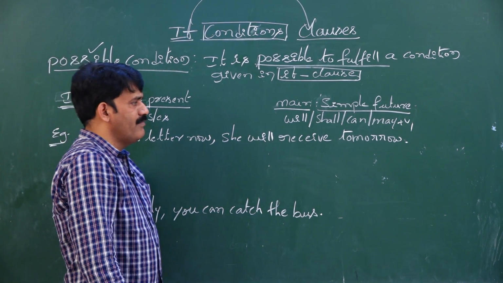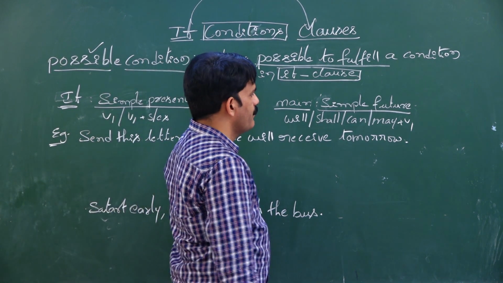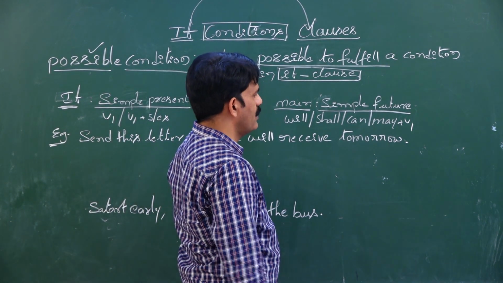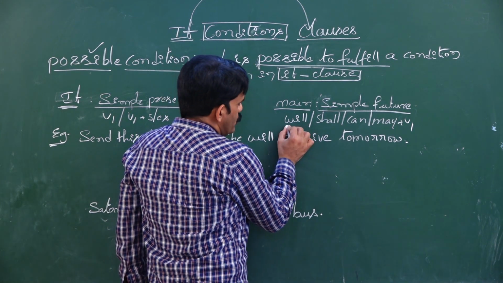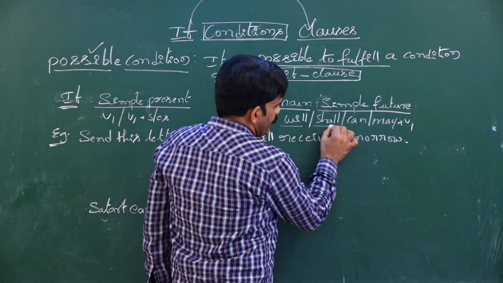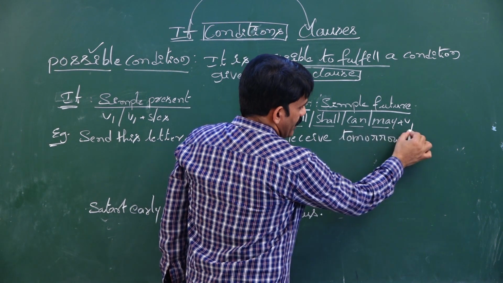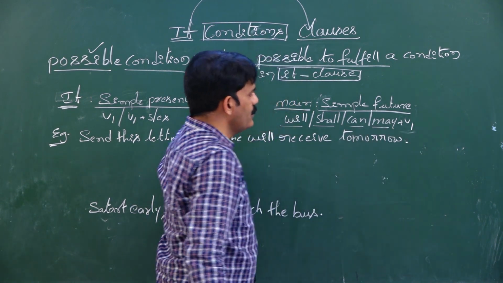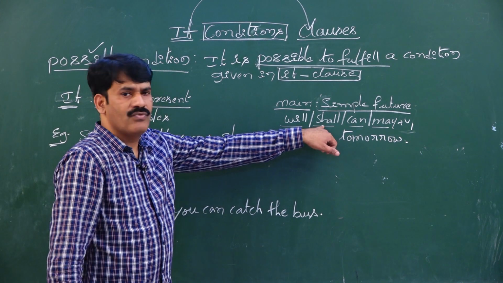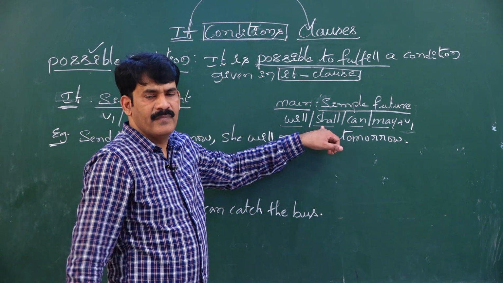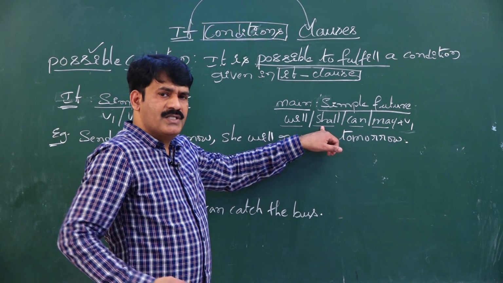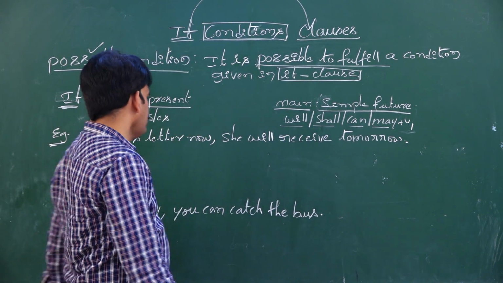The tense of the main clause must be simple future. So what is the simple future verb form? Will, shall, can, may plus V1. You can use any one among these four words which expresses futurity, which expresses future time.